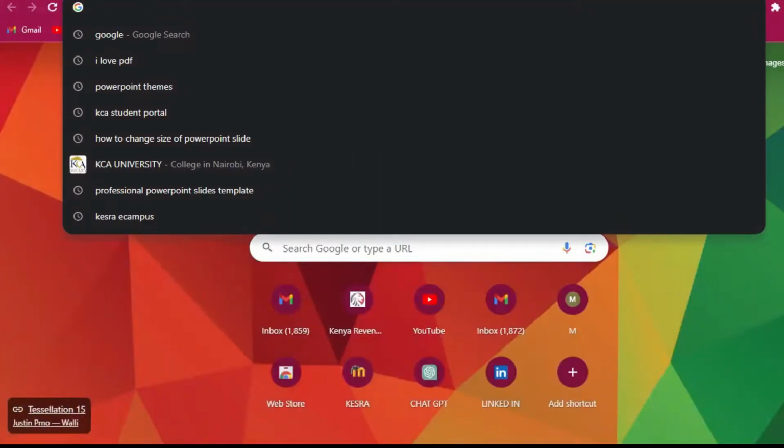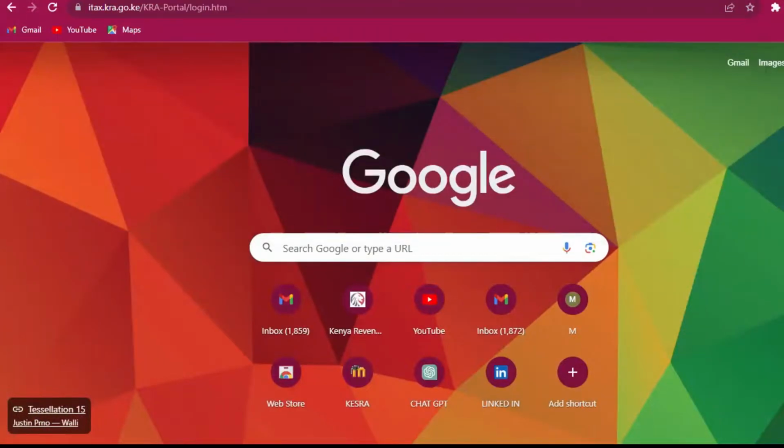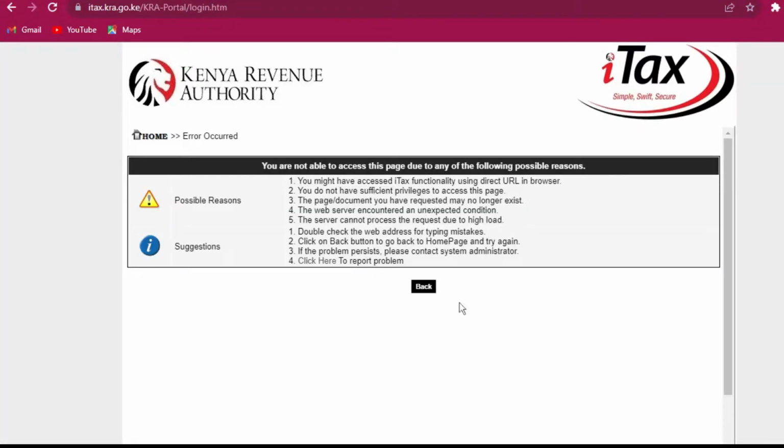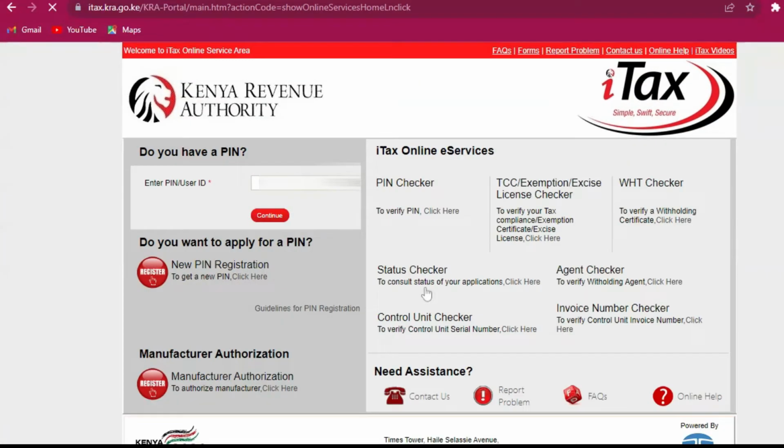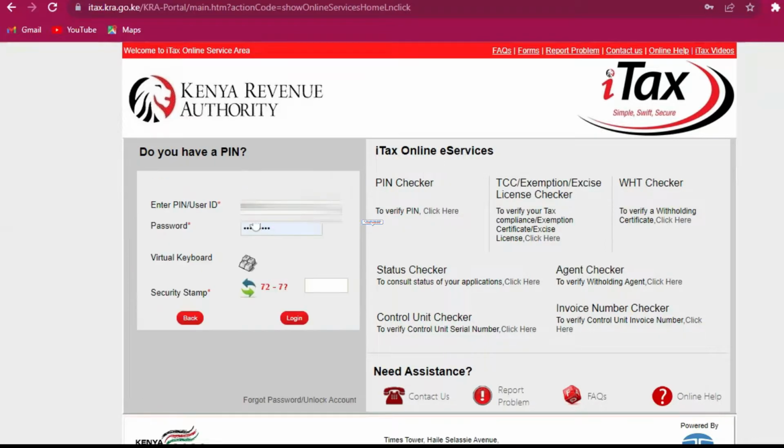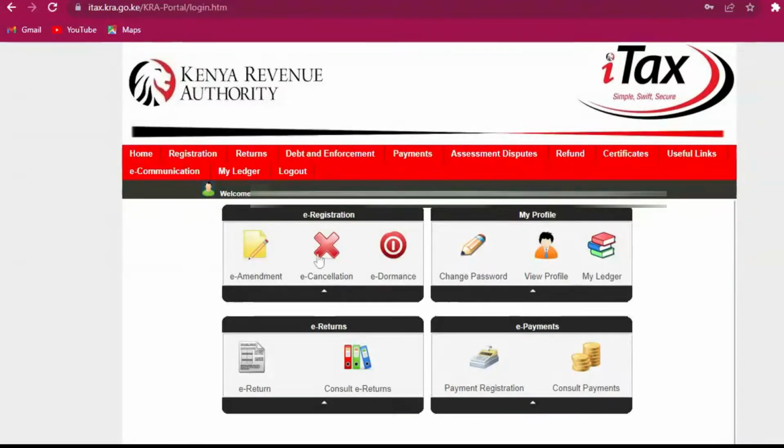On our browser, we're going to search iTax portal. So we need to input your KRA PIN. Continue to the next, you input the password and you fill in the security stamp. So this will be 65, then you click login. So this is the iTax dashboard. We are supposed to go to Debt and Enforcement, proceed to the Amnesty Application, and you click.